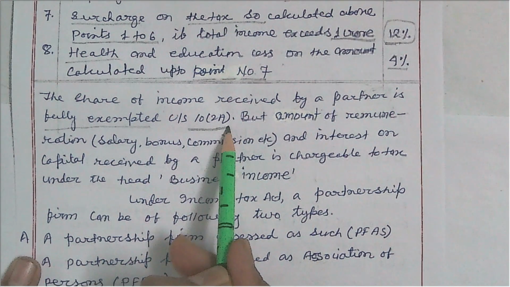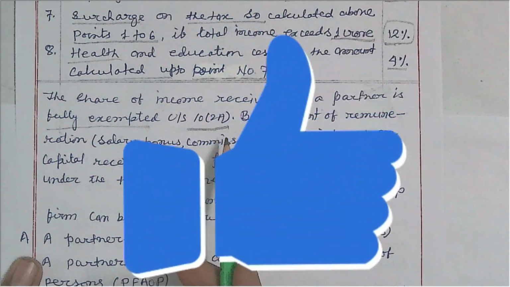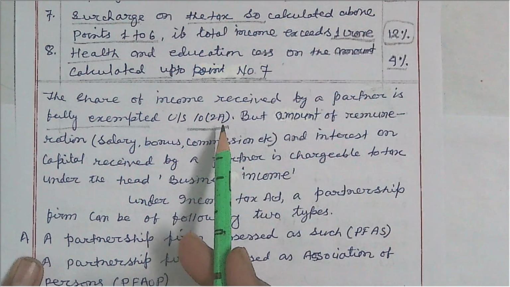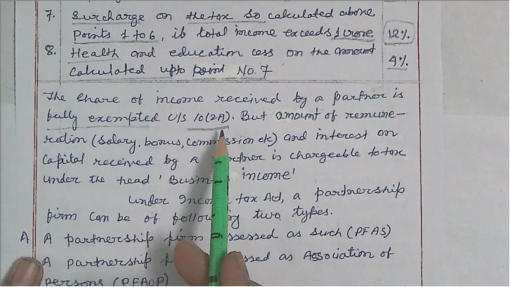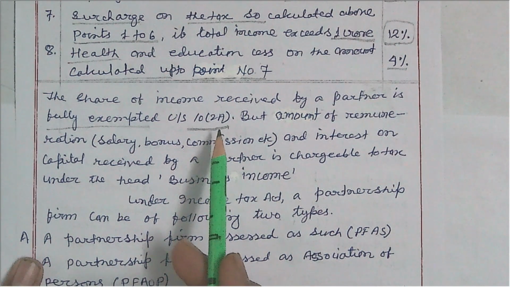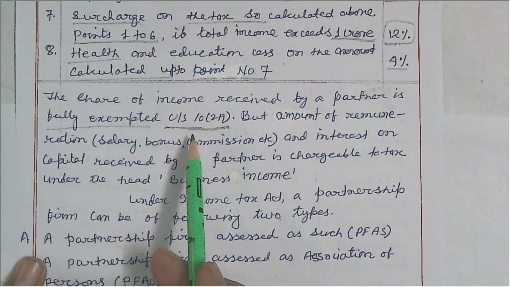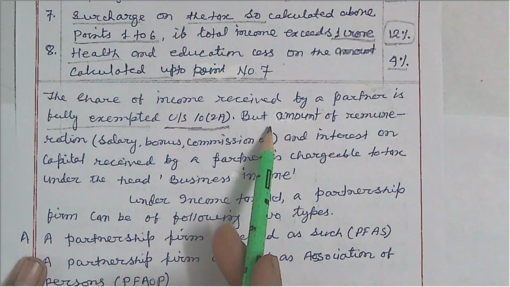If the business earns income and that income is distributed among its partners in their predetermined profit sharing ratio, this share of profit is not taxable in the hand of the partner, and it shall not be included in the total income of the individual partner.